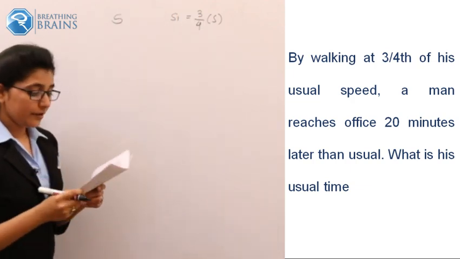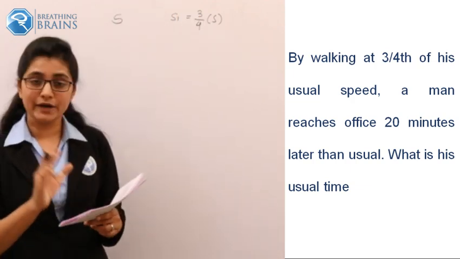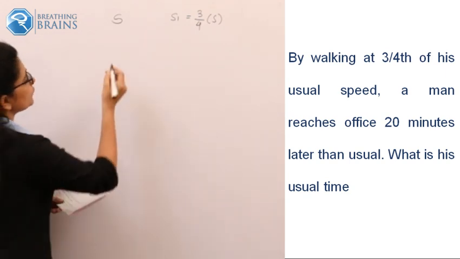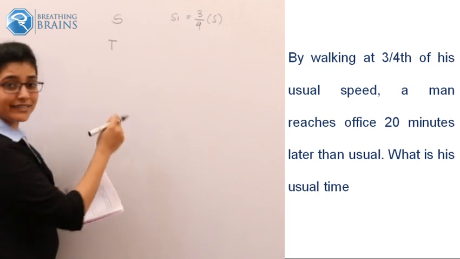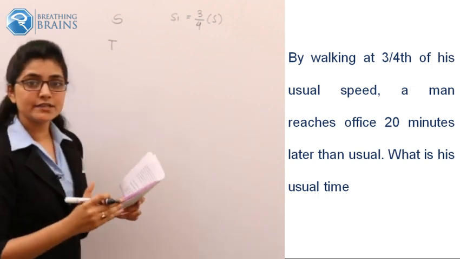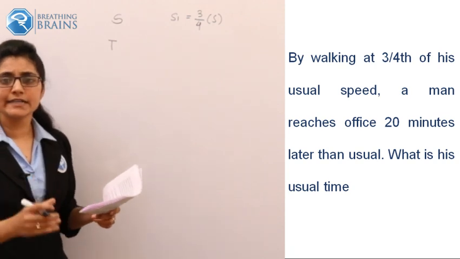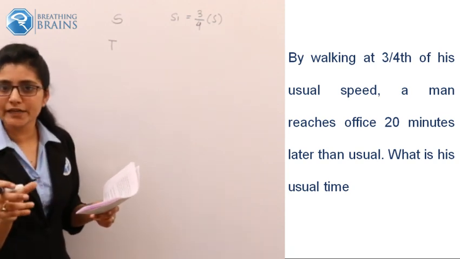Now the man reaches his office 20 minutes later than his usual time. So if you consider t as his usual time, the man reaches his office 20 minutes late, which means he takes 20 minutes more than his usual time, right?